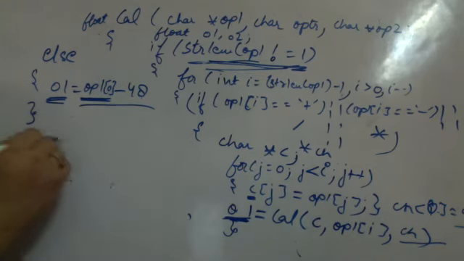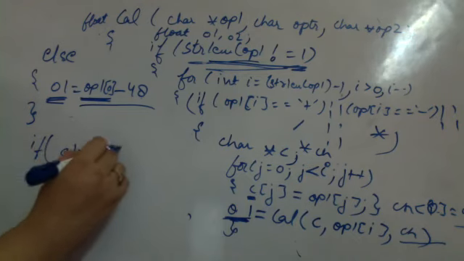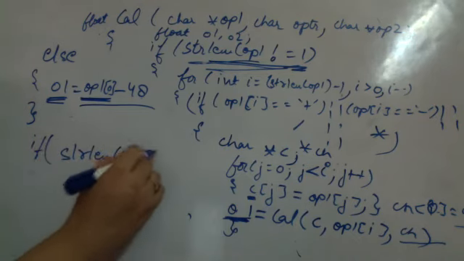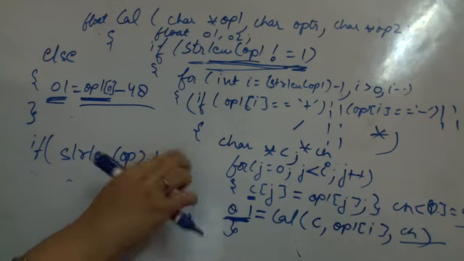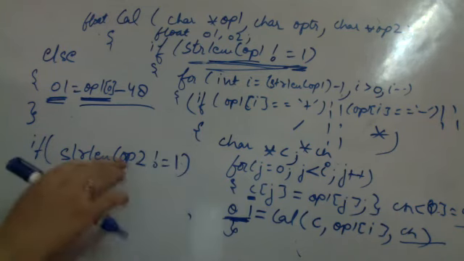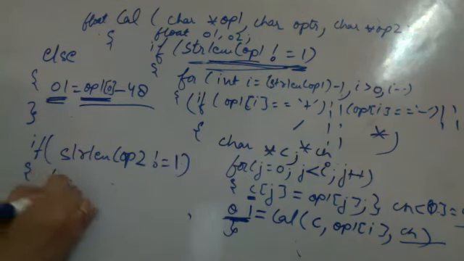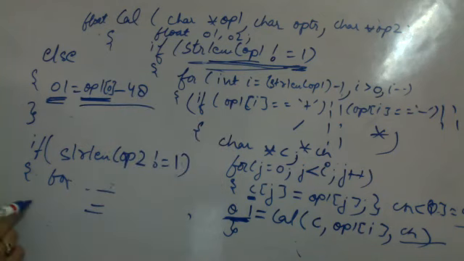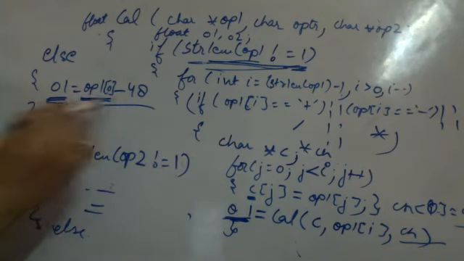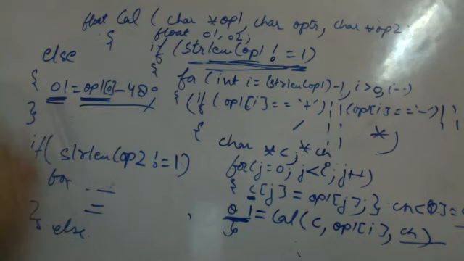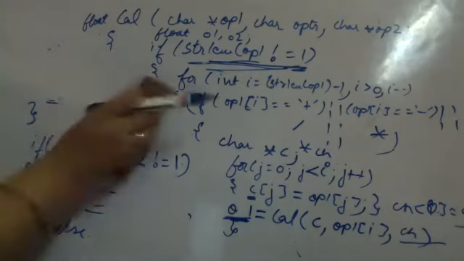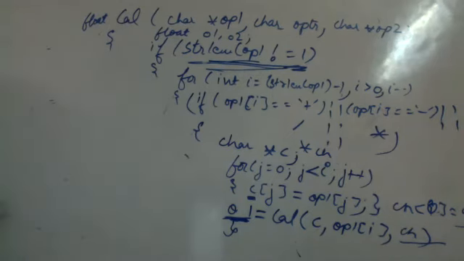The same if else would be there if the string length of operand 2 is not equal to 1. If it is not 1, then again run the for loop, everything the same, calculate operand 2, else again do the same: operand 2 is this minus 48. So you have now calculated operand 1 and operand 2. After calculating these two, what will you do?